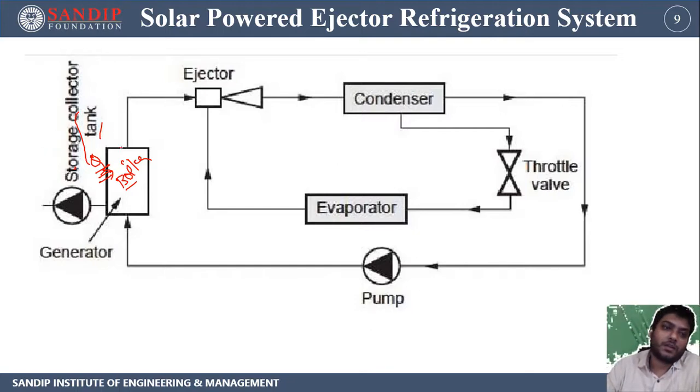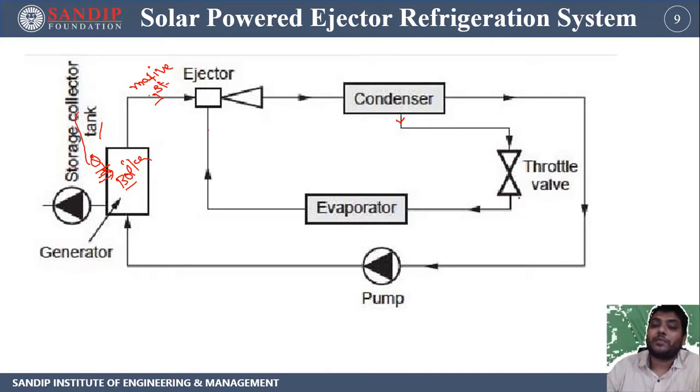So this system is a non-conventional type of system. You can say that the motive steam is generated without expense of any conventional energy. We can supply heat, and then the motive steam can be produced, and that motive steam is transferred to the ejector, which is going to be mixed with the refrigerant coming from the evaporator section. After mixing both the steams, it goes to the condenser, and from the condenser a part of the water is collected and supplied to the throttle valve.